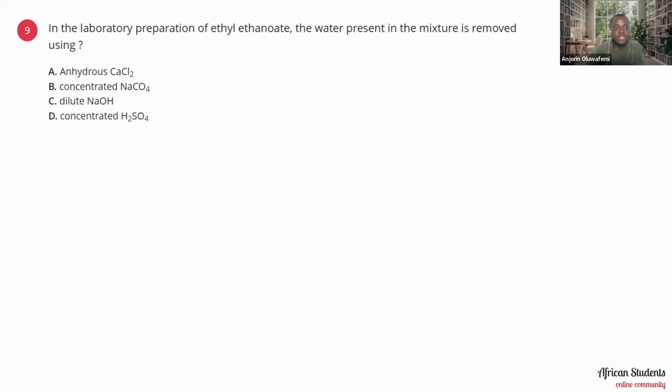Okay. So we move now to the next question, which is: in the laboratory preparation of ethyl ethanoate, the water present in the mixture is removed using A, anhydrous calcium chloride, B, concentrated NaCO4, dilute NaOH, and concentrated H2SO4. The right answer is concentrated H2SO4. And that is what we use to remove water, concentrated H2SO4.